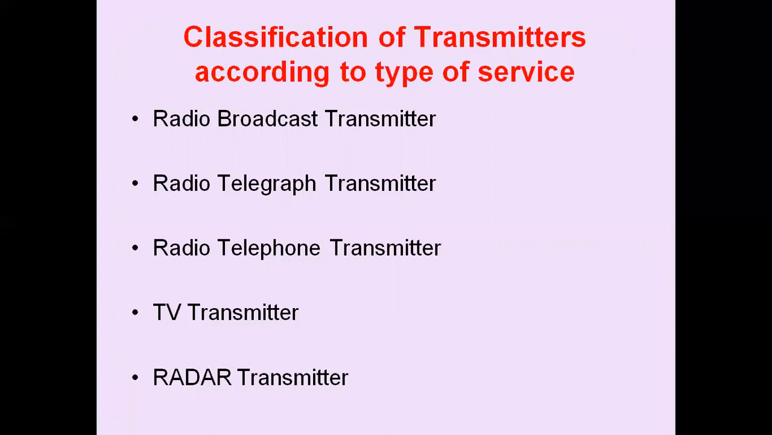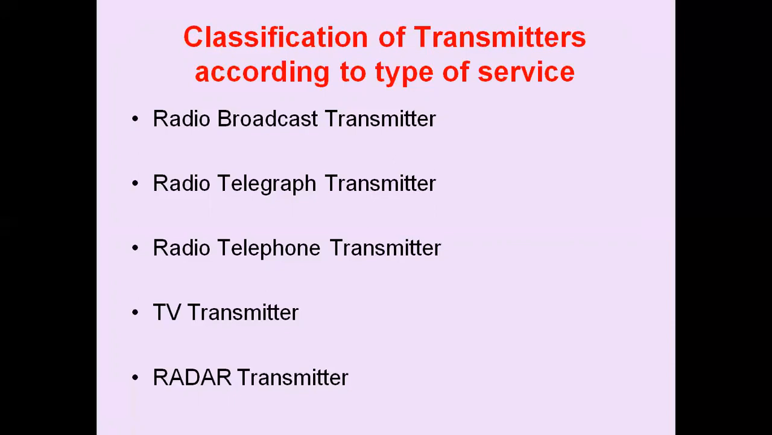The next category is the radio telegraph transmitter. These are designed for transmitting telegraph signals from one station to another. This may either be AM or FM. When point-to-point communication is involved, transmitting antennas are highly directional so that electromagnetic energy is beamed into a narrow beam directed towards the receiving antenna.